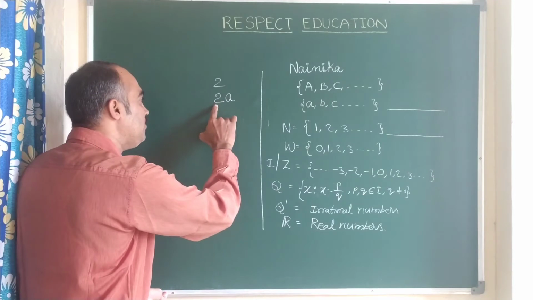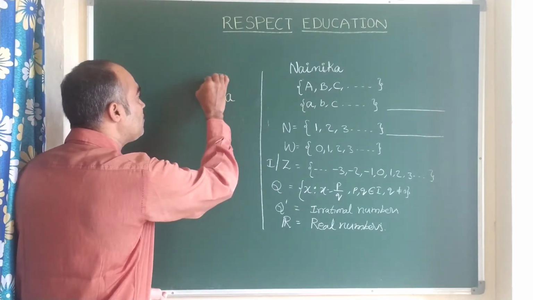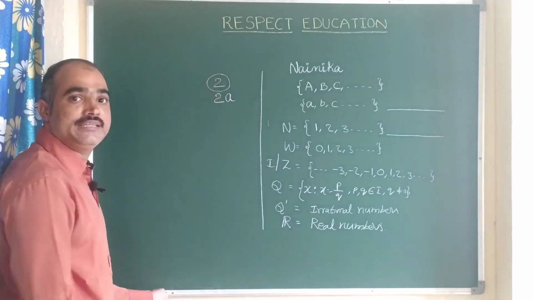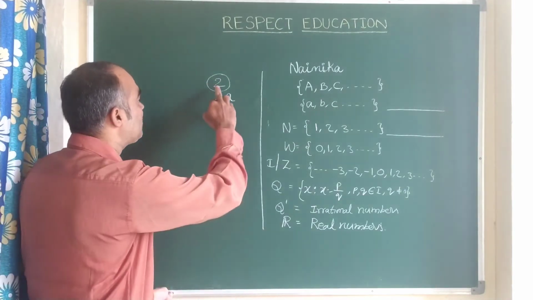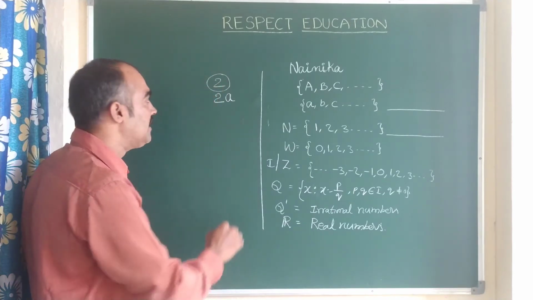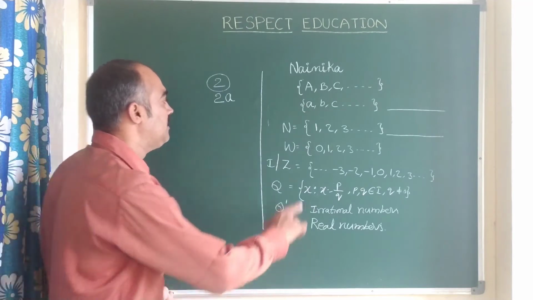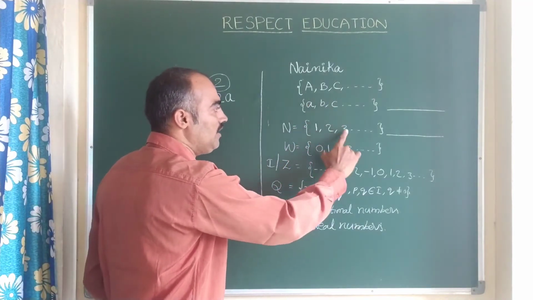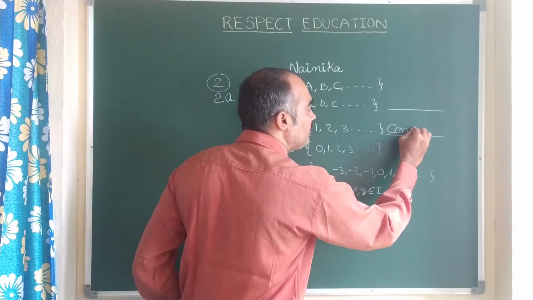When A is there, you can read it as 2A. What is the value of 2? The value of 2 is 2 always. It's a constant. It never changes. Is it clear? The value of 1 is 1. The value of 3 is 3. These are all constants.